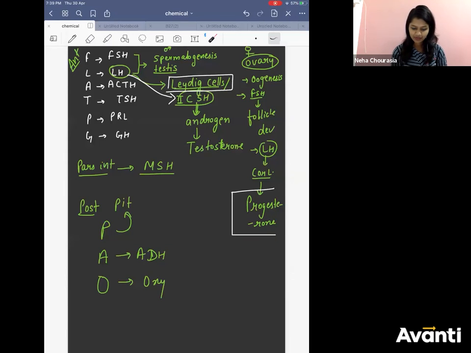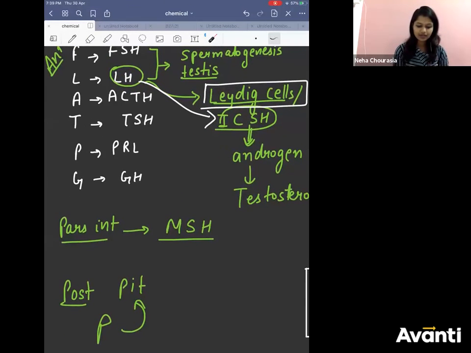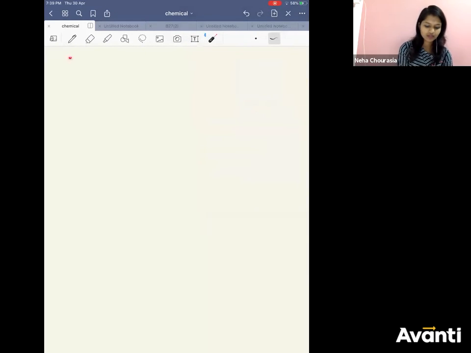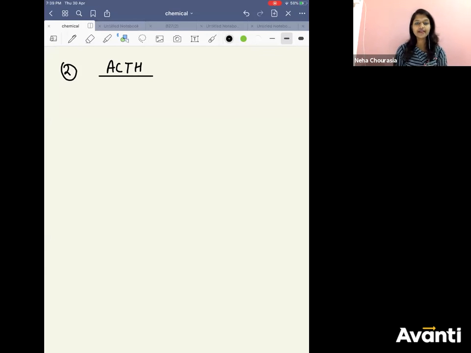Now, the next hormone, ACTH, adrenocorticotropic hormone. Cool? We are learning ACTH. Where will it act? It will act on the adrenal cortex.